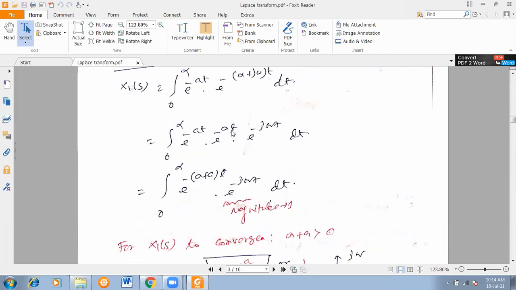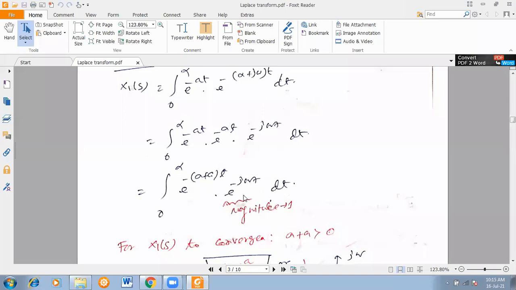Correct. Now take t common between these two: e to the power minus (sigma plus a) t, e to the power minus j omega t dt. Correct. Now come to this point. Please listen carefully, I am not moving fast. You have to take that concept from my side. What will be the magnitude of e to the power j omega t? It is always 1. The value is always 1.